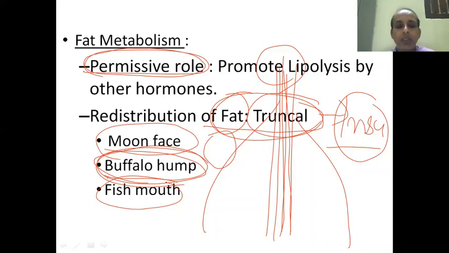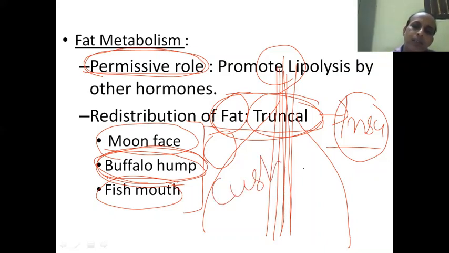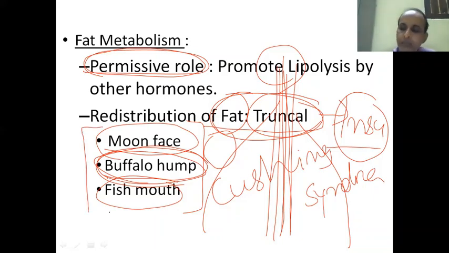The triad is moon face, buffalo hump, fish mouth. That is typical expression of the glucocorticoid excess, and this happens usually in Cushing syndrome. The glucocorticoid excess is Cushing syndrome. In Cushing syndrome, other than that orange over matchstick, these three things also appear.